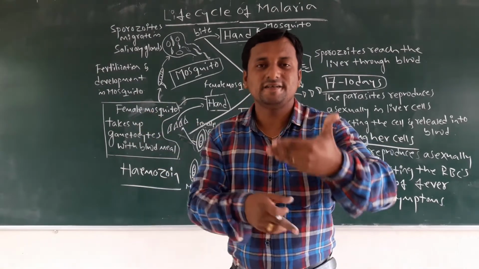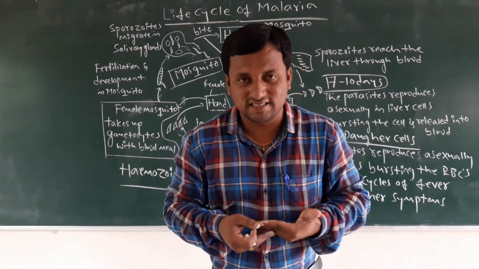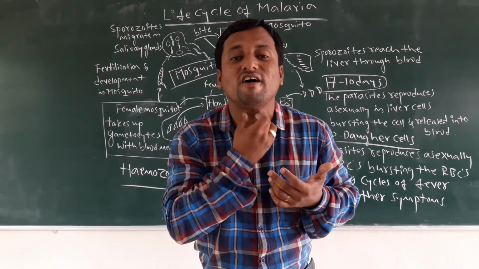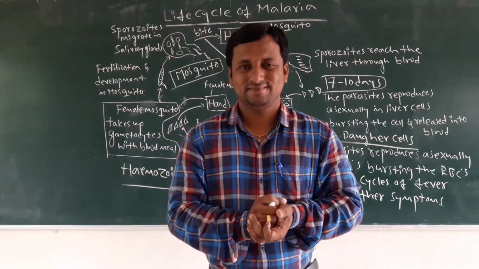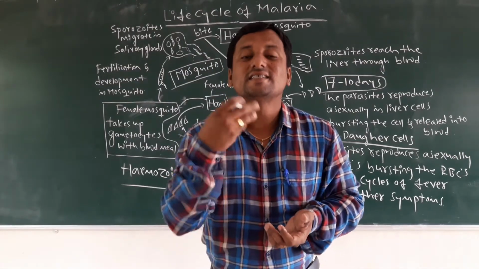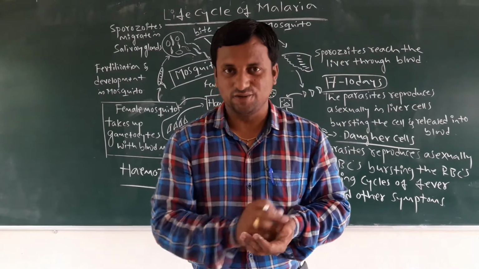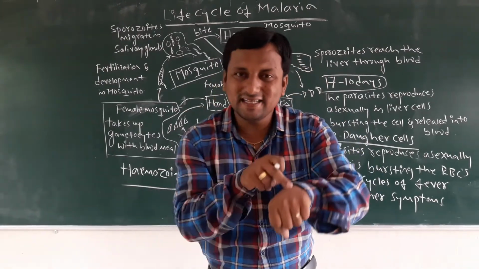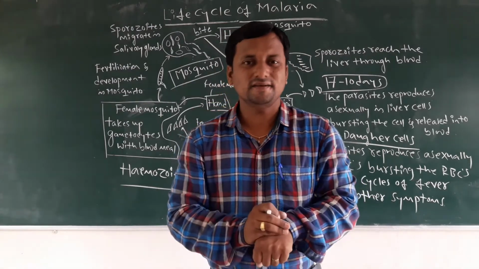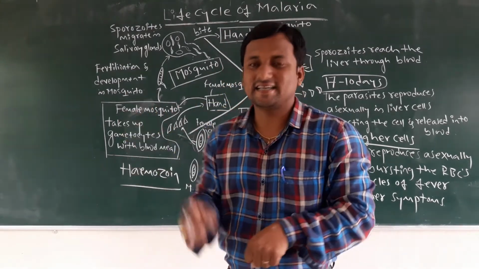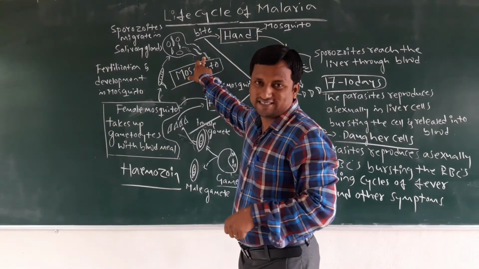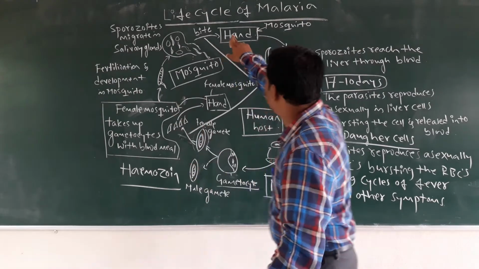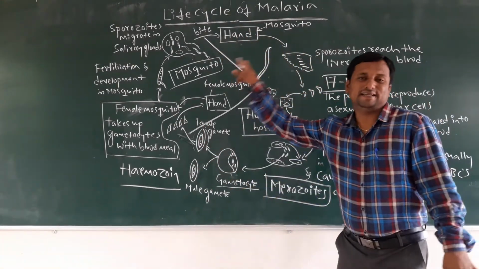Then finally these parasites come into the salivary glands of the mosquito. When that mosquito bites another person, tell me what it injects. It injects those sporozoite stages into that other person. Then again the cycle will be repeated.